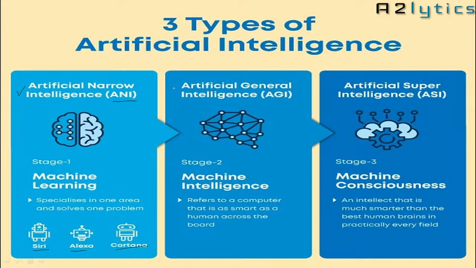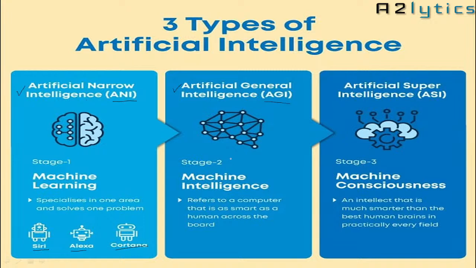Okay. The second type is artificial general intelligence. It is called AGI. Okay. So in this type of intelligence, we want to make the machine which is intelligent like a human. The machine is as intelligent as a human being. That is the second type. So the machine intelligence is equal to human intelligence.